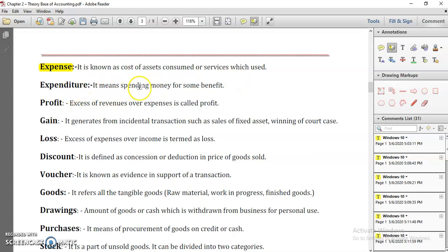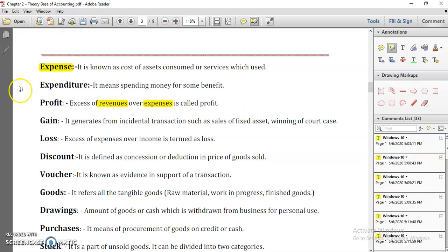Then expenditure means spending money for some benefit. So if you are spending anything other than an expense also, that becomes your expenditure. Profit is the excess of revenue over expenses. Revenue is called your income. If your income is higher and expense is lower, let's say your sale is rupees 1 lakh and your total expenses in that year are rupees 50,000, once you deduct 50,000 from 1 lakh, it means your income is higher than your expenses,